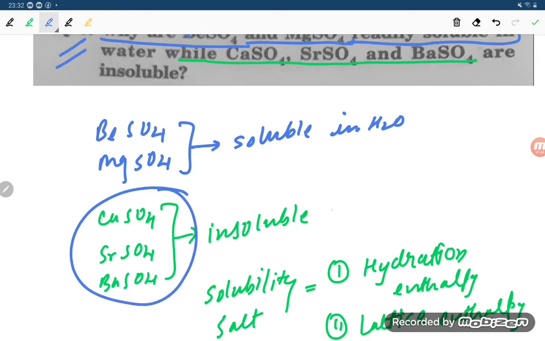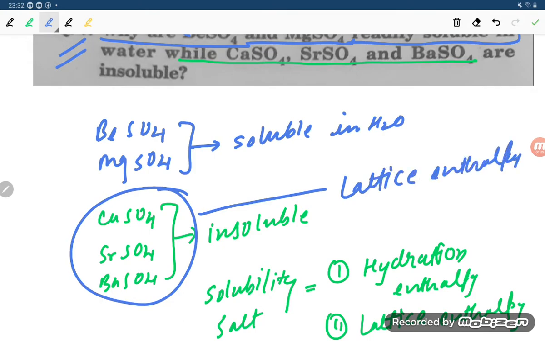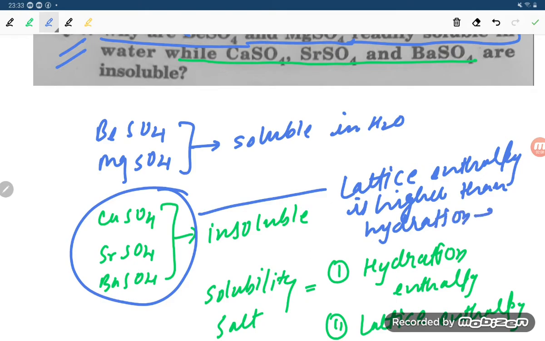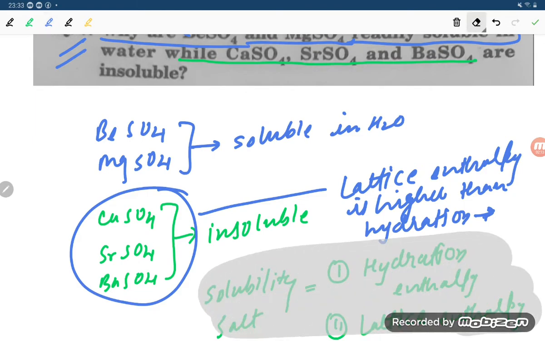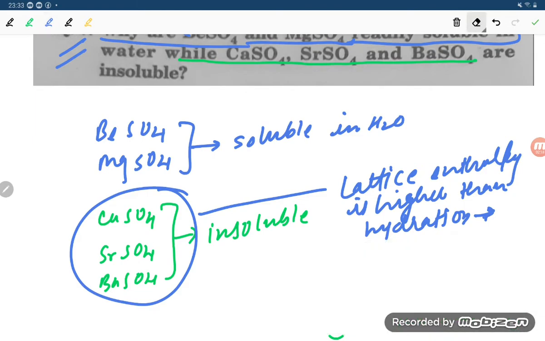the lattice enthalpy is high. In this case, lattice enthalpy is higher than hydration enthalpy. So if the lattice enthalpy is higher, student, the salt is less soluble. So we can write that it is less soluble, right?